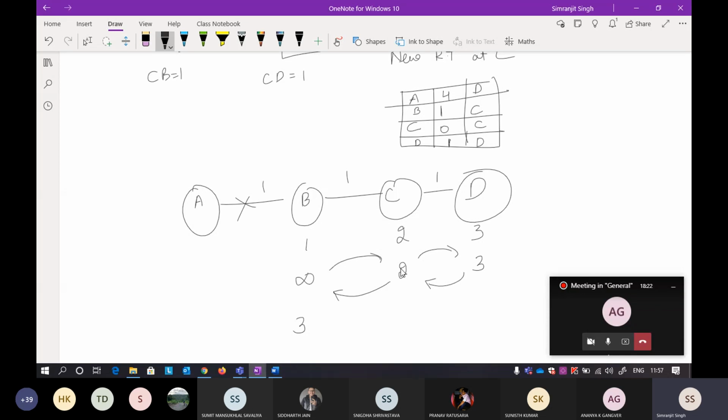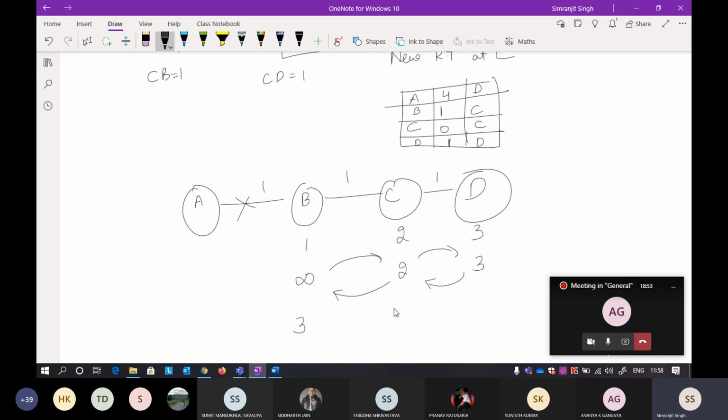Okay, in a similar way at the C part, it can get a distance vector from B, as well as it can get the distance vector from D. So if you find it, what will happen here? It is saying I can take you to A in infinity. So that is not the case. Now it will get another neighbor, and D is saying I can take you to A in 3. So when D is saying I can take you to A in 3, what is the distance required to reach D?